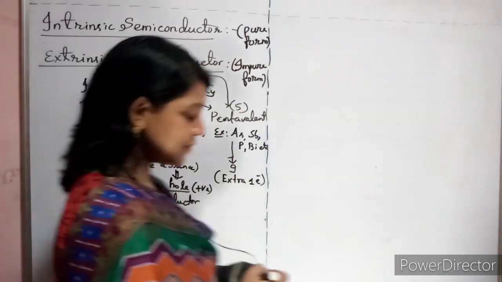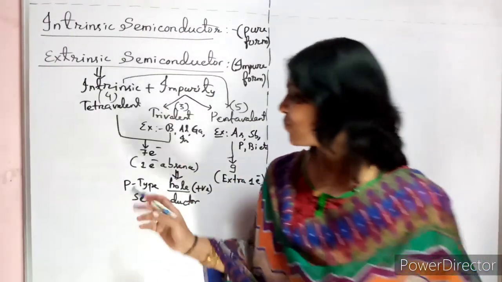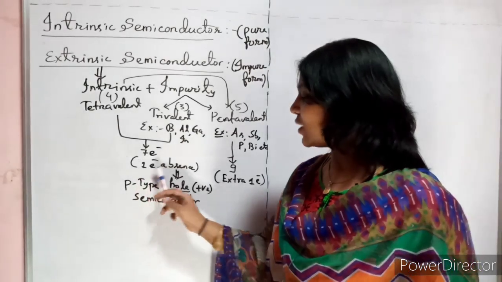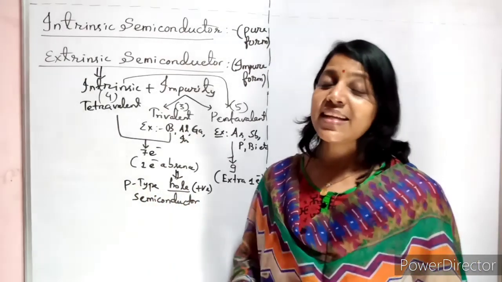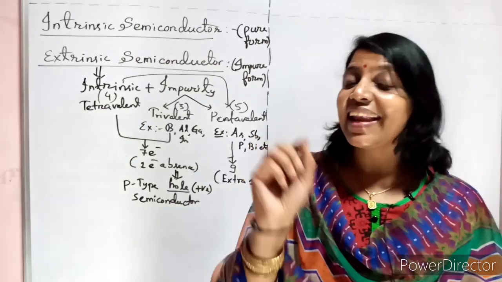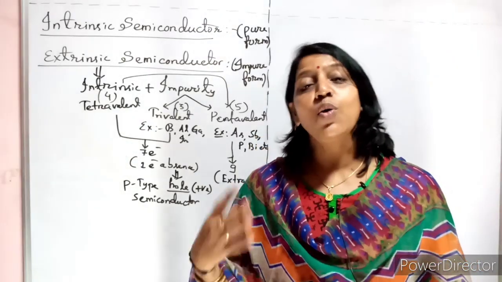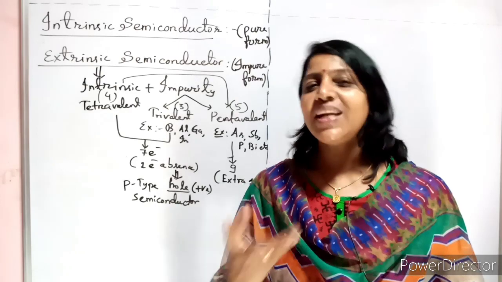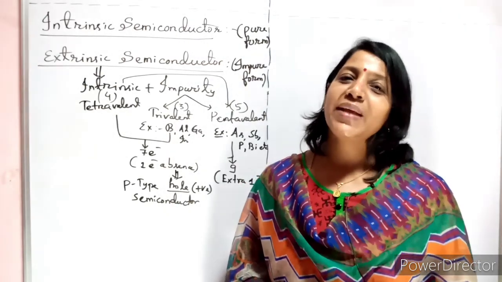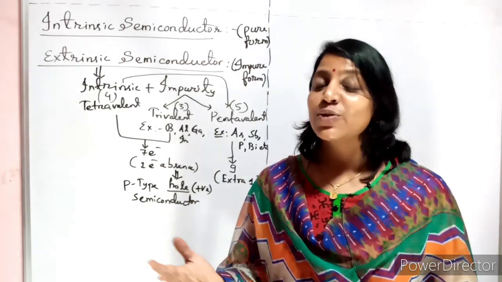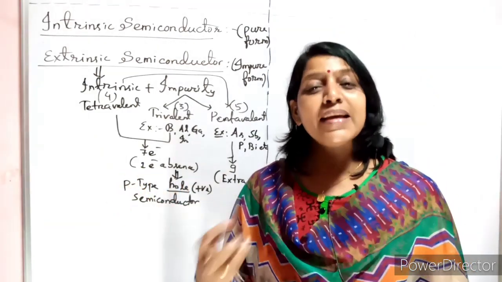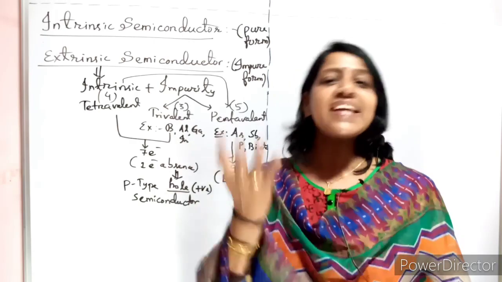Why do you get a p-type semiconductor? Because p means positive. Here you see one electron absence means one hole is present. You are not doing it for a single atom; you are doing it for the whole crystal lattice in which millions, billions, trillions of electrons will be absent. So if billions of electrons are absent, then millions, billions, trillions of holes are created.